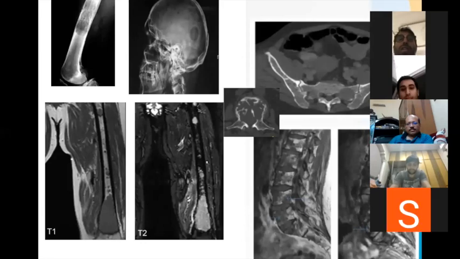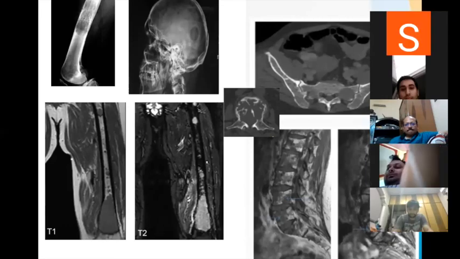Anubhava, tell me the CRAB criteria for multiple myeloma. Anubhava, you are there? Hello? CRAB criteria. Yeah, Anubhav, tell me, what is the CRAB criteria?